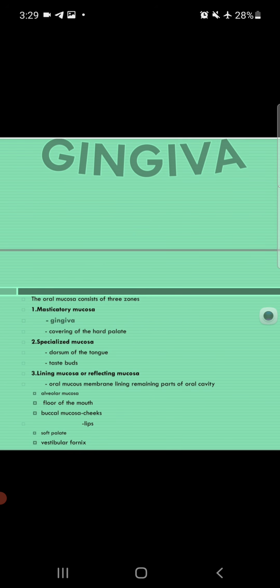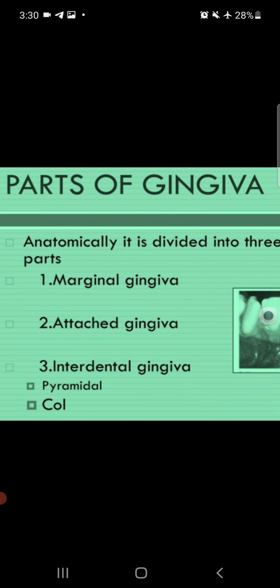Now from this slide we gain an MCQ point. Gingiva belongs to masticatory mucosa. Now come to the parts of gingiva. Anatomically, we divide the gingiva into three parts. Number one is the marginal gingiva, which is present around the margins of the tooth, meaning the cemento-enamel junction area. Second is the attached gingiva, which is attached to the alveolar bone. Third is the interdental gingiva, which is present between two teeth.